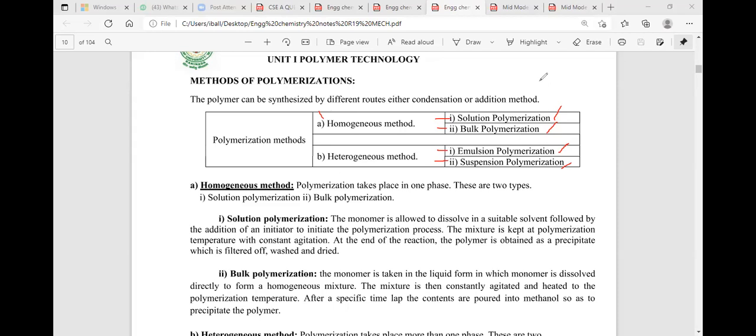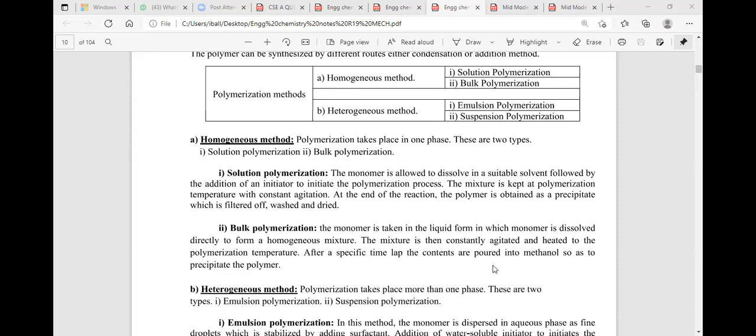What is the difference between homogeneous and heterogeneous? When we add two monomers, monomer 1 and monomer 2, to a suitable solvent, the process is polymerization. During polymerization we add a solvent, which is of two types: one is an organic solvent, and number two is an aqueous solvent. Along with the solvent, we add an initiator and also a stabilizer.